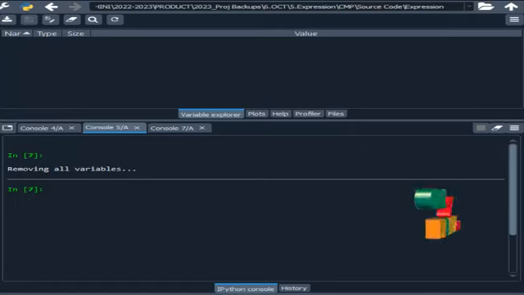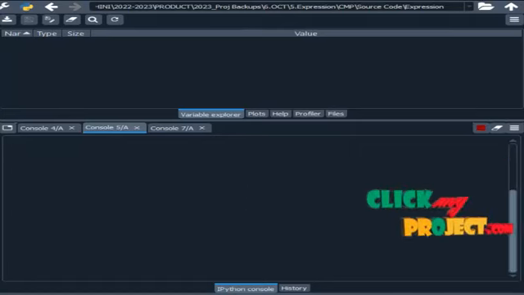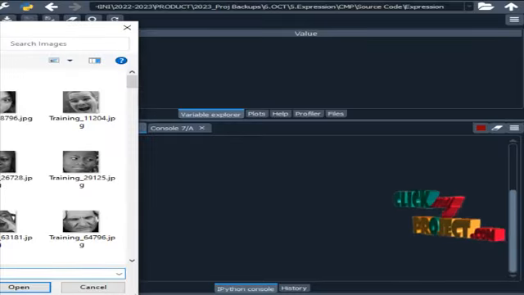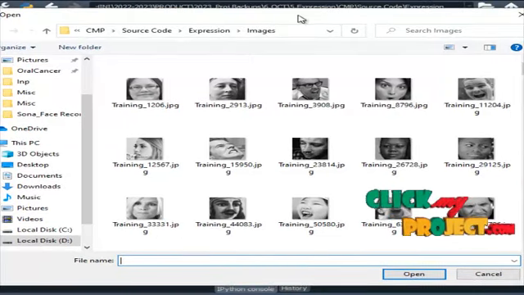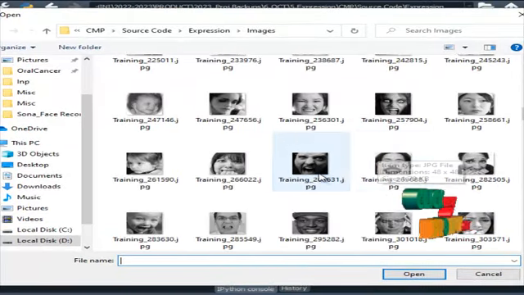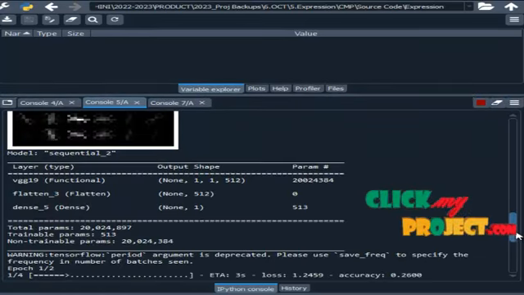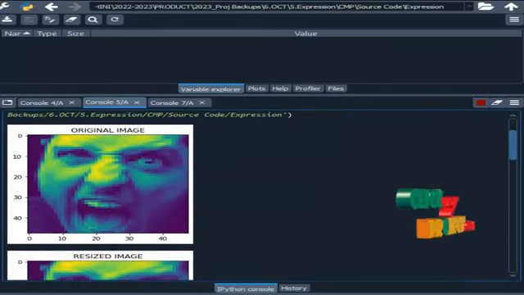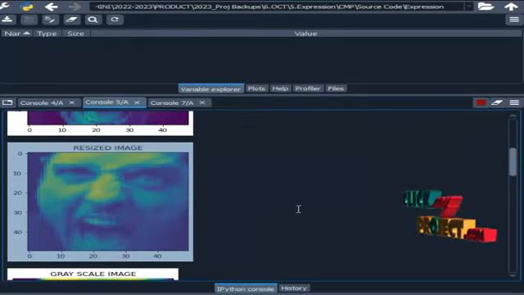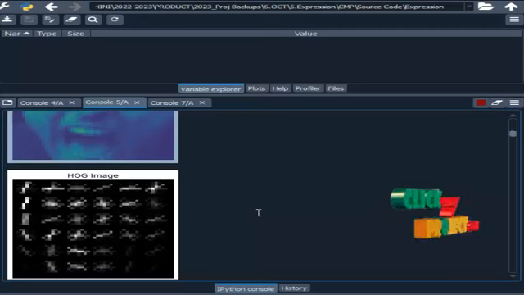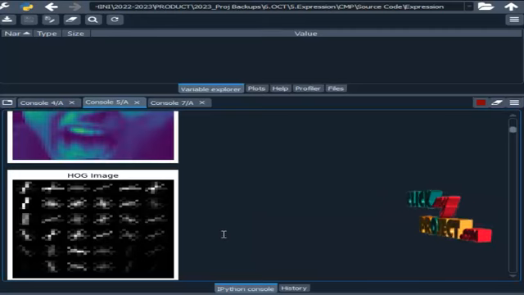Now we are going to discuss the demo of our project. We run our project in Spyder IDE from Anaconda Navigator. Here we can choose one input image from our data set. This is the original image and the resized grayscale conversion. This is the feature extracted image, that is the HOG.